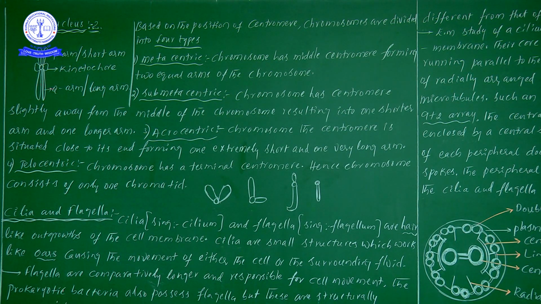Suppose you take one complete chromosome. The number of chromatids is two, the number of arms is two, and the number of centromeres, how many are there? Only one. And the number of kinetochores? Two. As we said, on both sides of the centromere two kidney shaped structures are there. This is a small important explanation regarding the structure of a chromosome.